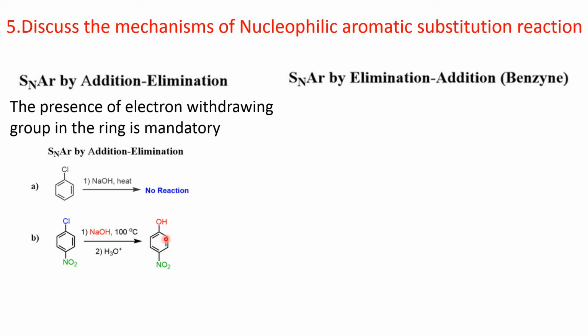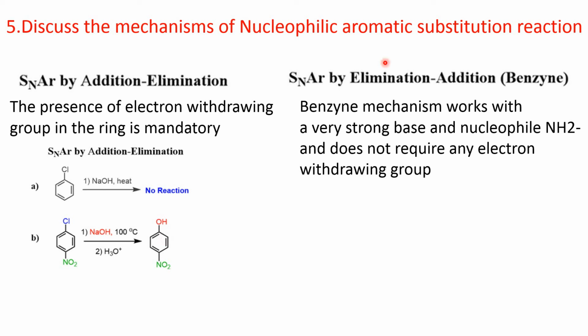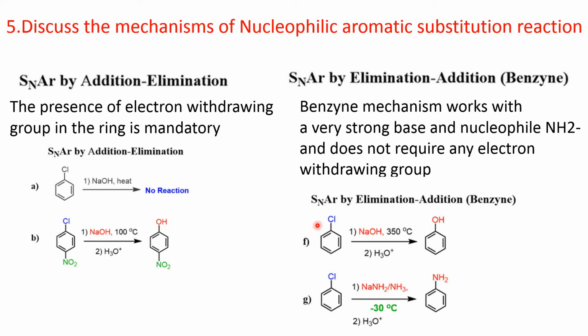Now, coming to the second mechanism, that is the elimination-addition mechanism, where a benzyne intermediate is formed. Now, this benzyne mechanism works with a very strong base or strong nucleophile, and it does not require any electron withdrawing group. Say for example, see, this is chlorobenzene. Under drastic conditions, when it is treated with sodium hydroxide at very high temperature, then this substitution reaction occurs. But if the nucleophile is strong, say sodamide, then at low temperature also this substitution reaction occurs.